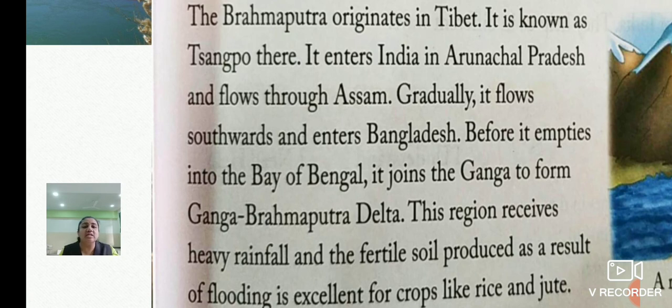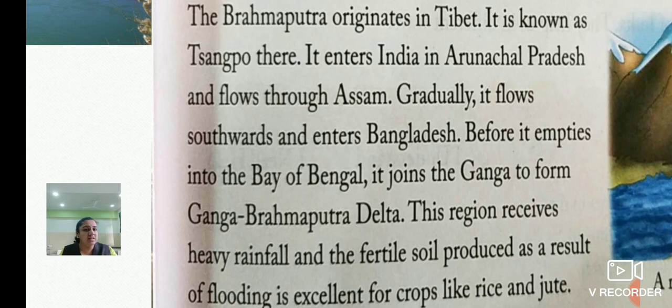This region receives heavy rainfall, and the fertile soil produced as a result of flooding is excellent for crops like rice and jute. We saw in the Ganga basin also, both these rivers meet before reaching the Bay of Bengal. Before entering the Bay of Bengal, the Brahmaputra river meets the Ganga, and there they form a delta region, which is very fertile for crops like rice and jute.